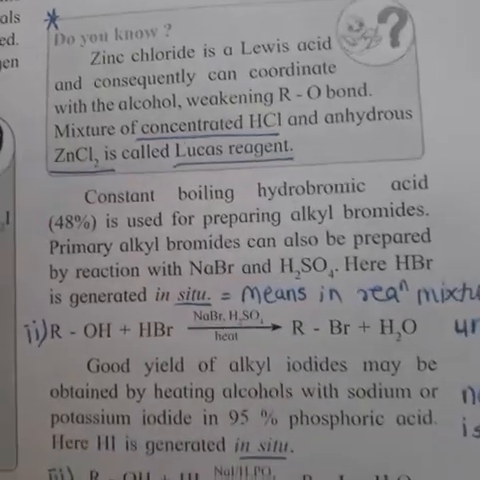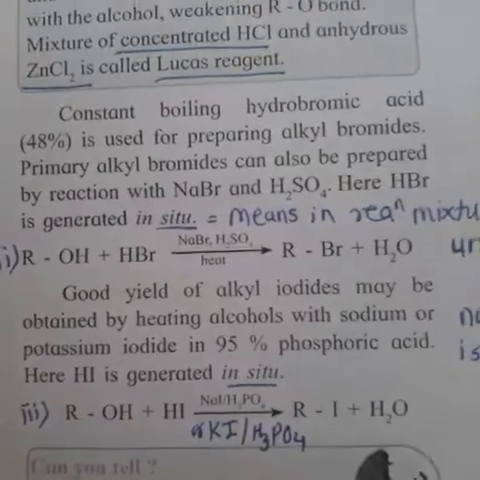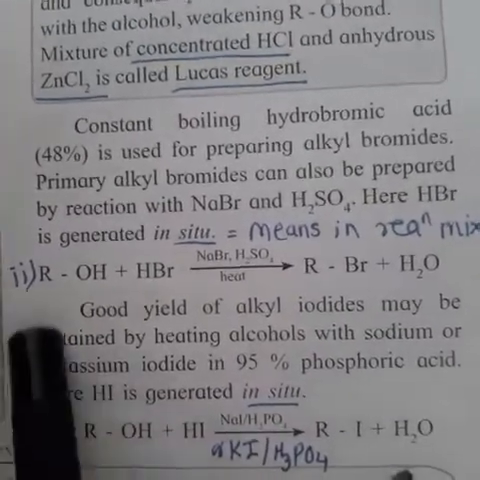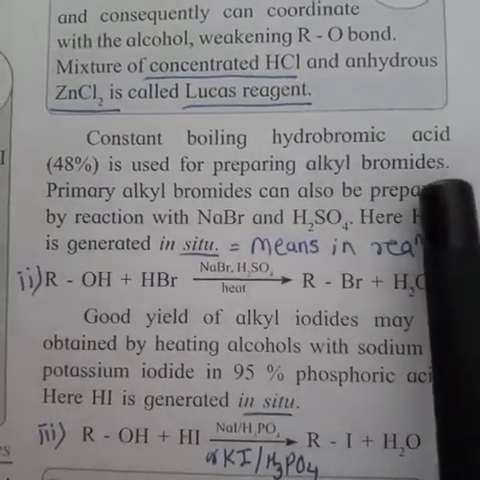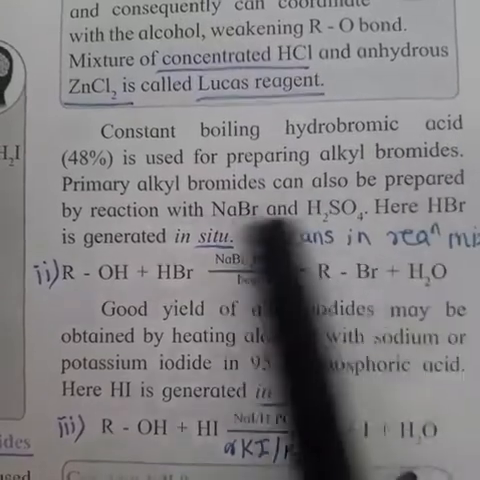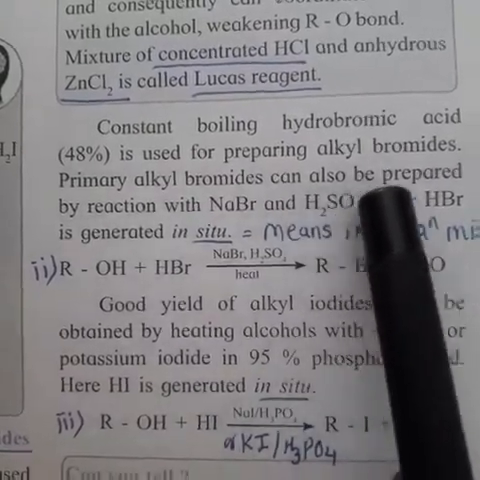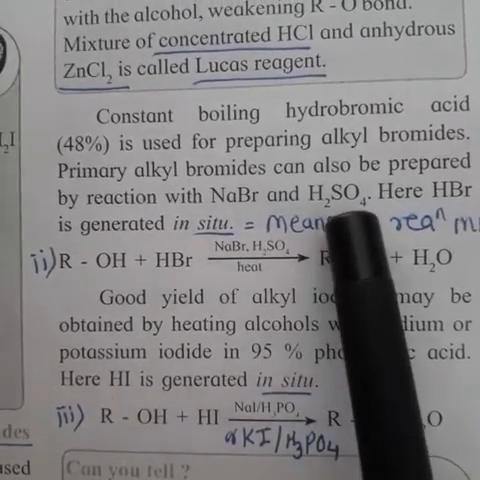Okay. Next reaction is with HBr. What is given? Constant boiling HBr, and its concentration is given. It's 48%. It is used for preparing alkyl bromide. Primary alkyl bromide can also be prepared by the reaction with NaBr and H2SO4.